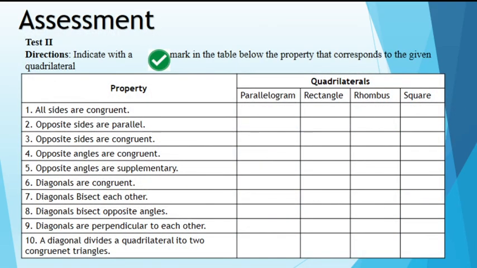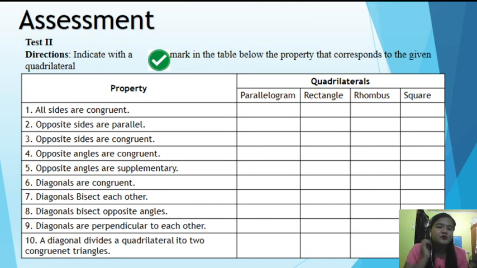Okay, we also have this assessment number 2. Indicate with a check mark in the table below the property that corresponds to the given quadrilateral. So we have given quadrilaterals, tsaka meron tayong properties. Just check which among these quadrilaterals has a property like number 1, all sides are congruent. So alin dito sa apat na to ang lahat ng sides daw niya ay congruent? Is it parallelogram only? Parallelogram and rectangle? All of the above? Or square only, rhombus only, alin dito. So, lagyan nyo lang ng check. Pwedeng i-check nyo lahat, pwedeng isa, dalawa, tatlo, or wala.